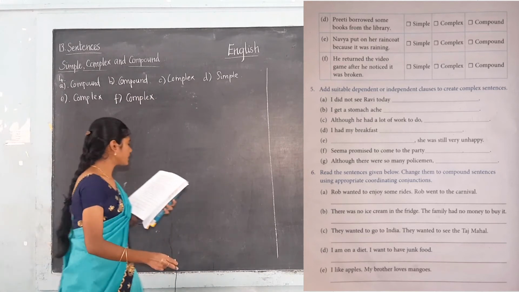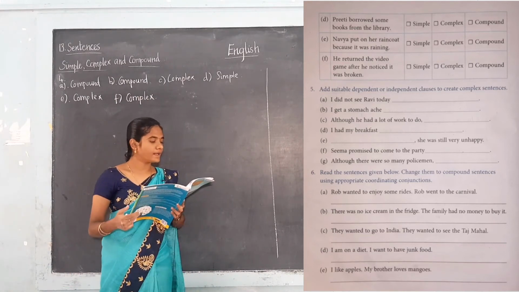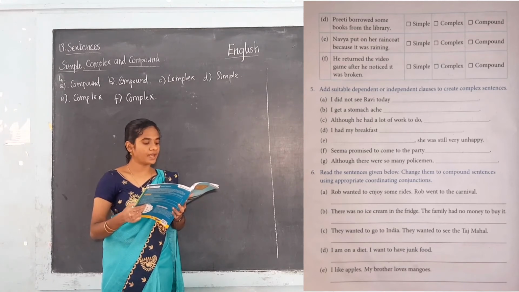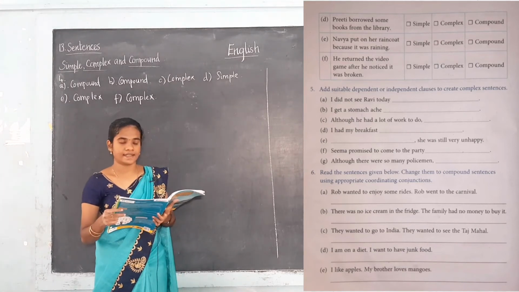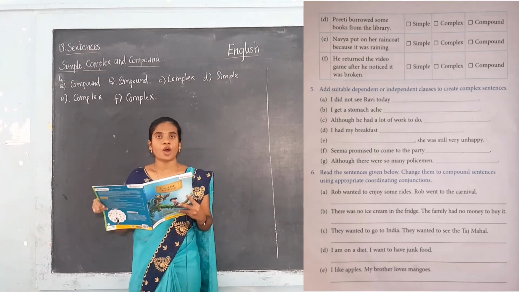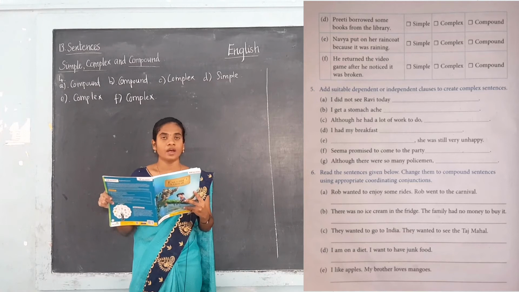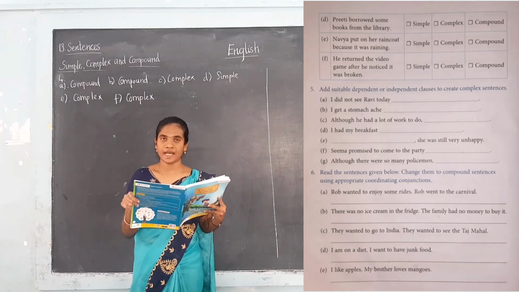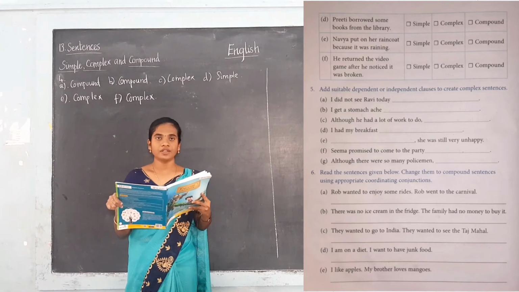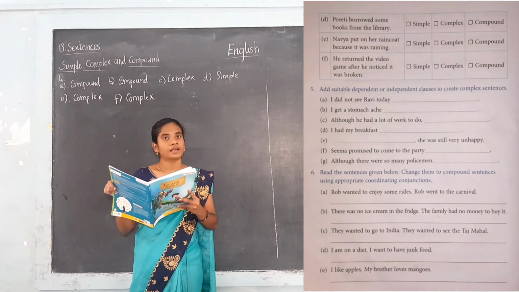Okay, the fifth exercise is add a suitable dependent or independent clause to create complex sentences. So this fifth exercise is about complex sentences. Complex sentences have an independent clause and a dependent clause joined by a subordinating conjunction. Here you have to write down the clauses.